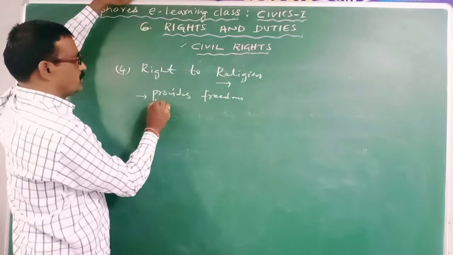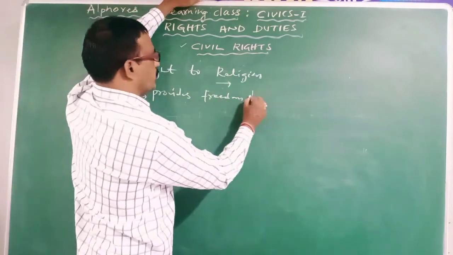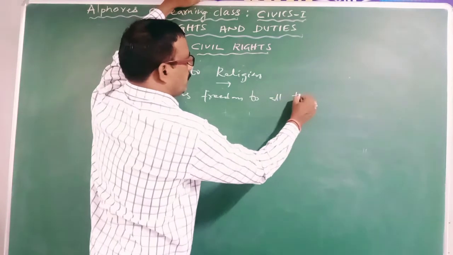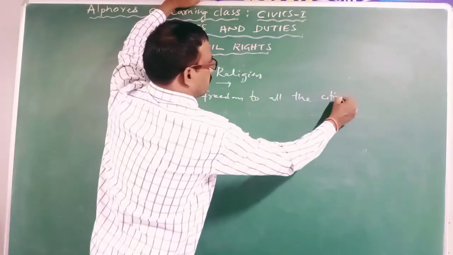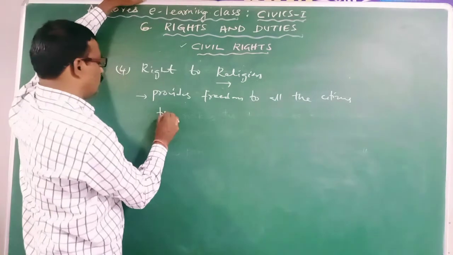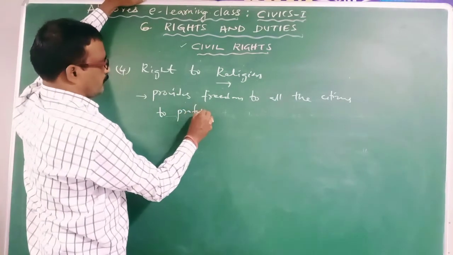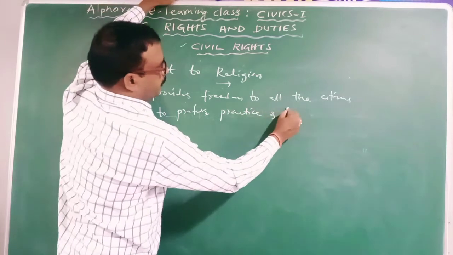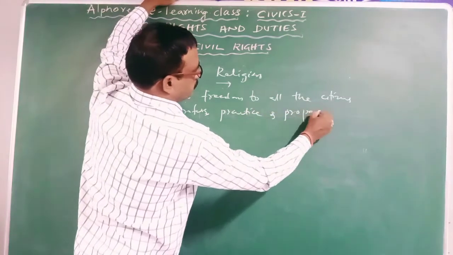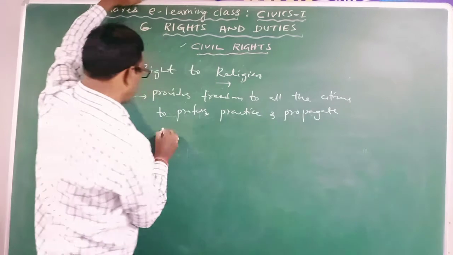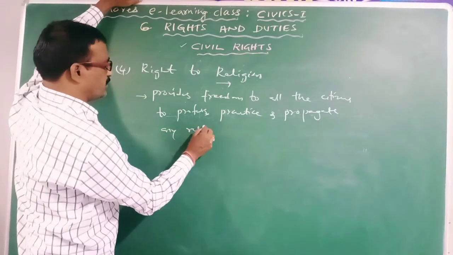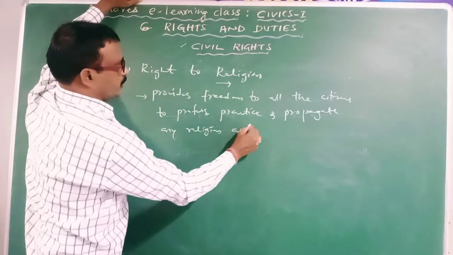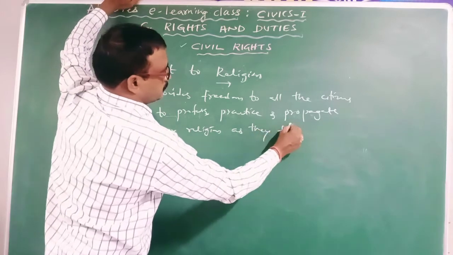In religious matters. So this right provides the freedom to all the individuals, all the citizens, to profess, practice and propagate any religion, as they like.